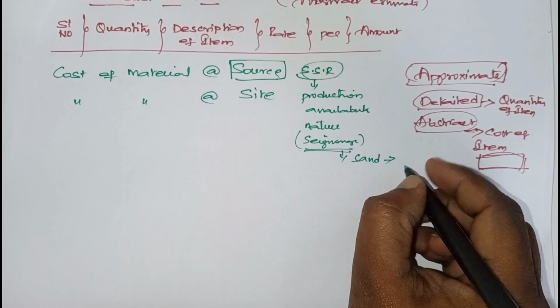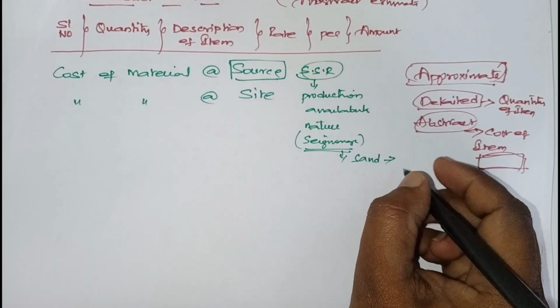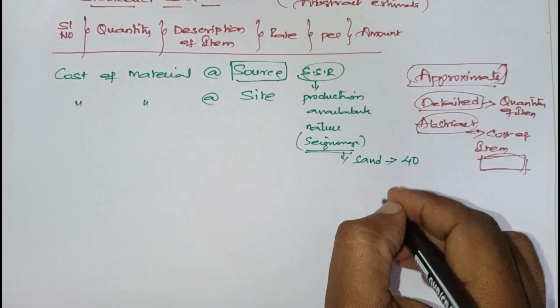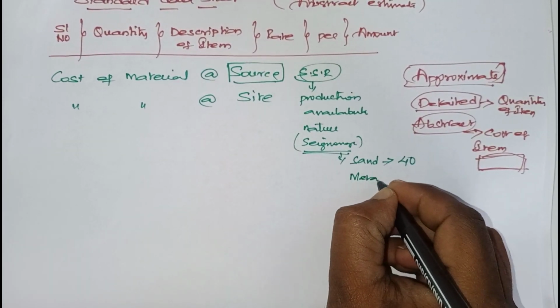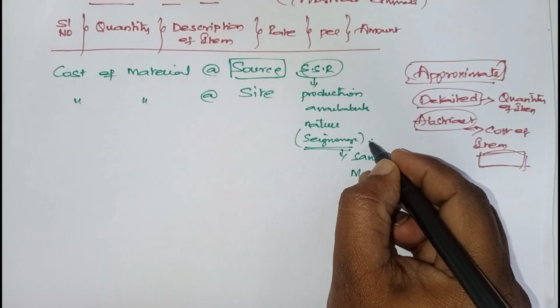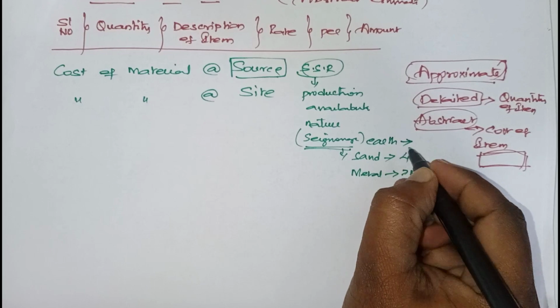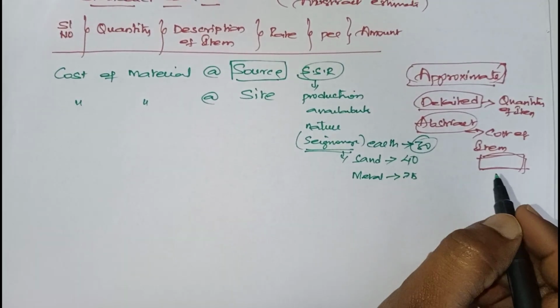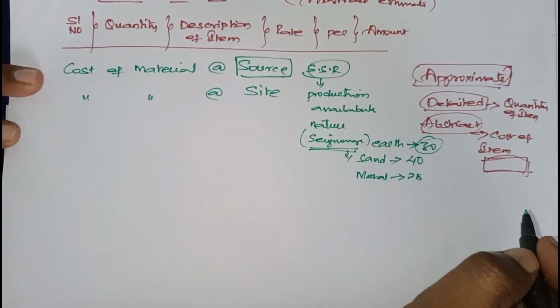Say 40 rupees. For metal, they will be paying 75 rupees. And for earth, soil, they will be paying 30 rupees. Okay, like that. For example, I am telling as per SSR.